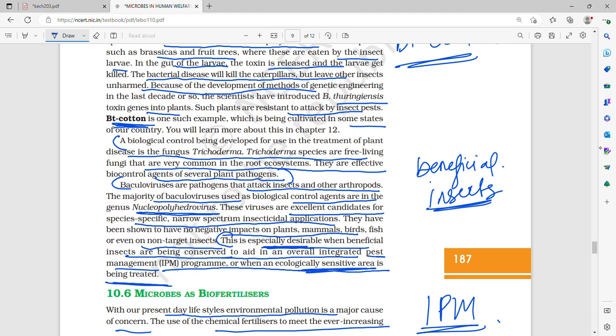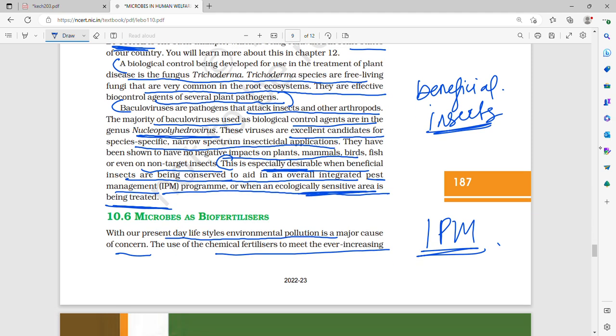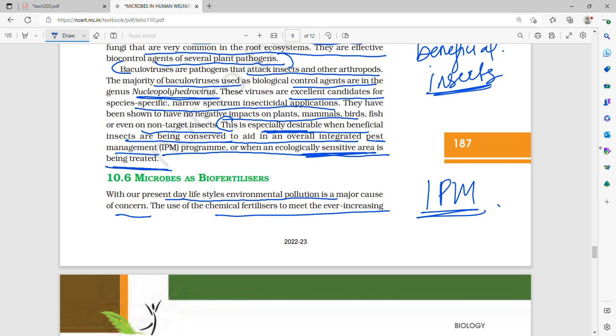Scientists have made BT cotton, that is, they have introduced these toxin genes into the plant itself, and therefore BT cotton is resistant to insect pests. Another biological control agent is Trichoderma. Trichoderma is a free living species of fungus which lives in the root ecosystem, and they are effective biocontrol agents against several plant pathogens.